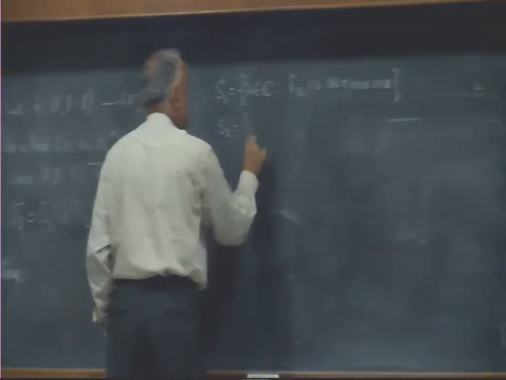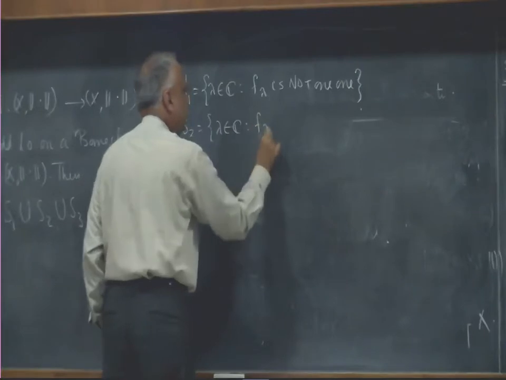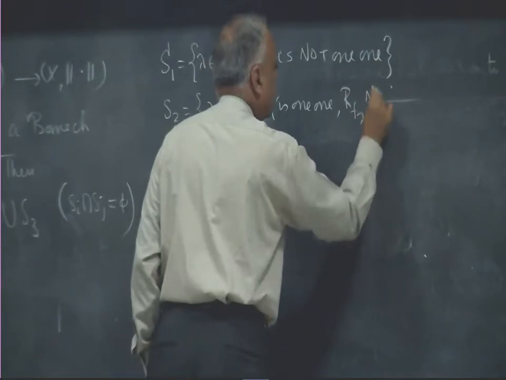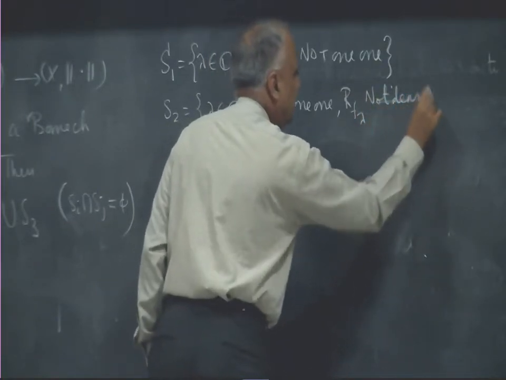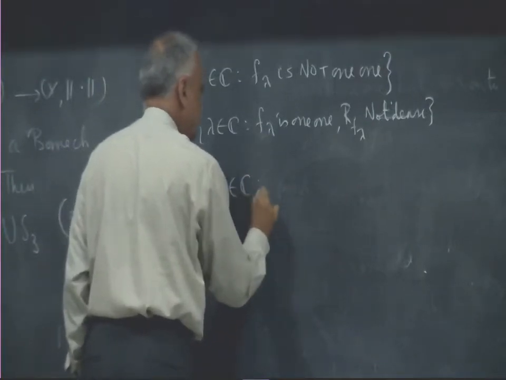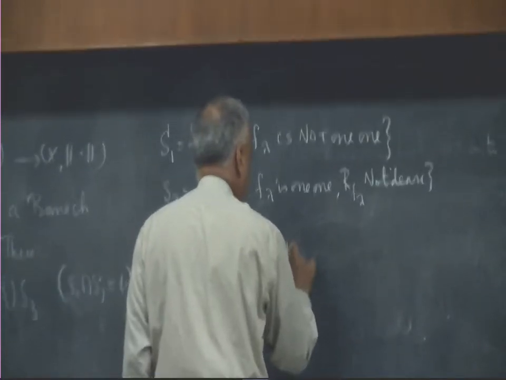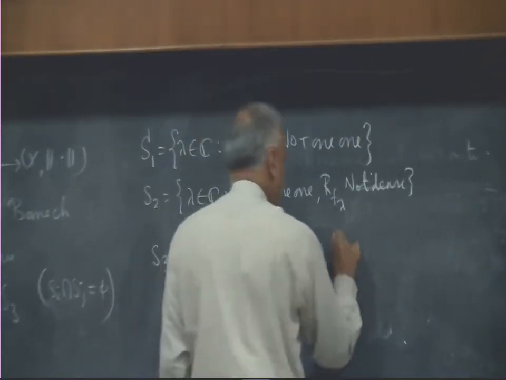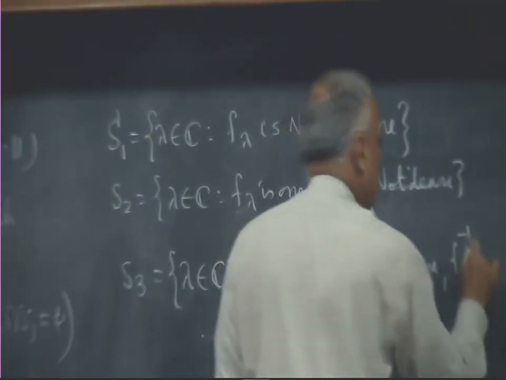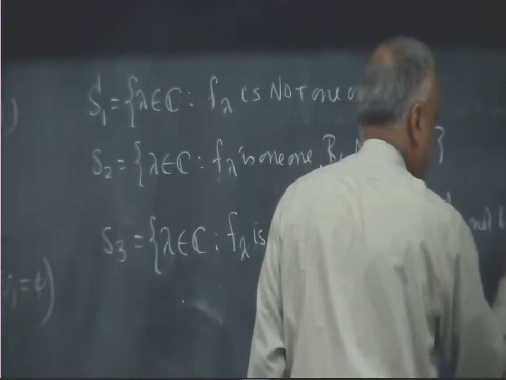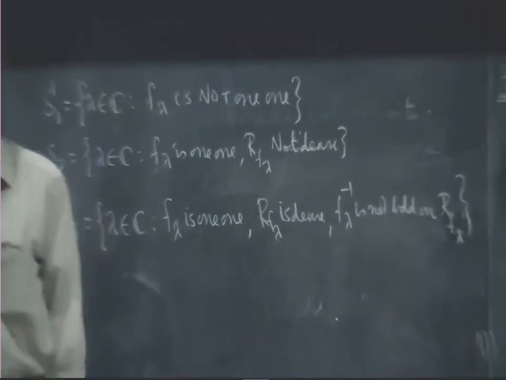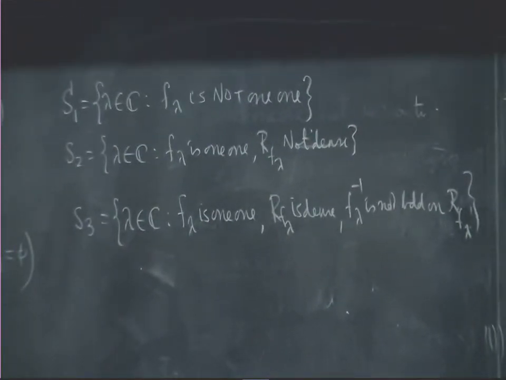S2 is all those lambdas for which f lambda is one-one, range of f lambda not dense. S3 is all those lambdas for which f lambda is one-one, range of f lambda is dense, f lambda inverse is not bounded on range of f lambda. It is defined on R f lambda and it is not bounded. These are the three parts.